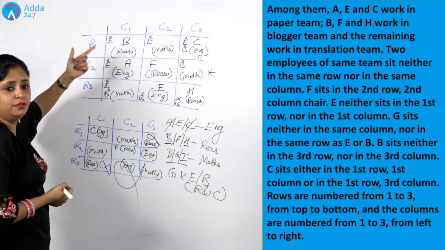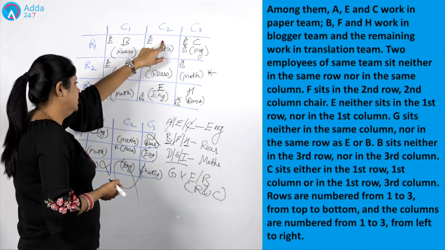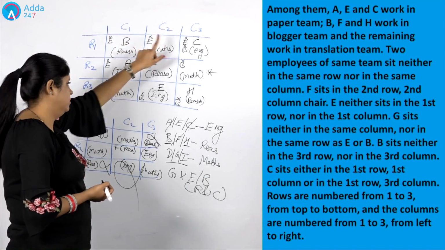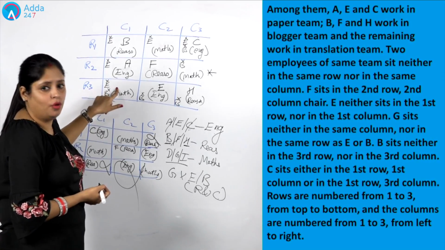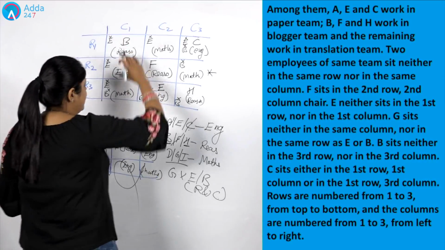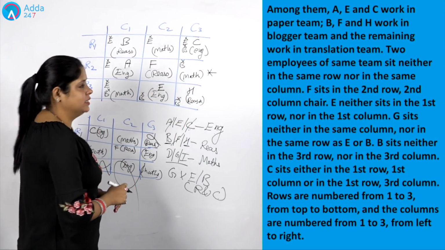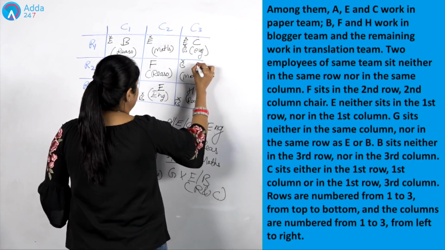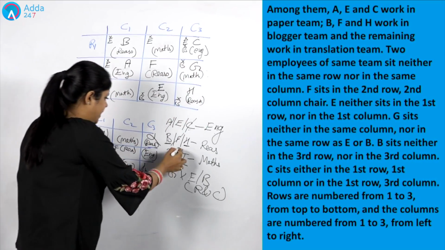Let's consider the case for B also. If B is here, I can't write G here, otherwise they will be in the same row, fine. B is here, I can't write G here, otherwise they will be in the same column, fine. This is cancelled out, this is cancelled out. For this case also, only this place is left to write G. So ultimately, we will write G here itself. Now, we are done with G.